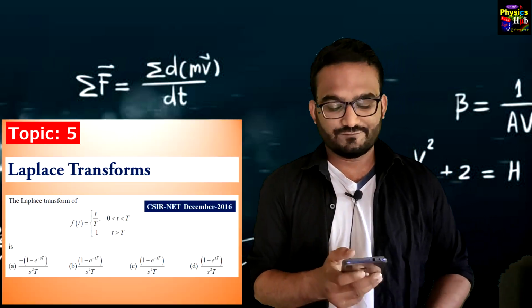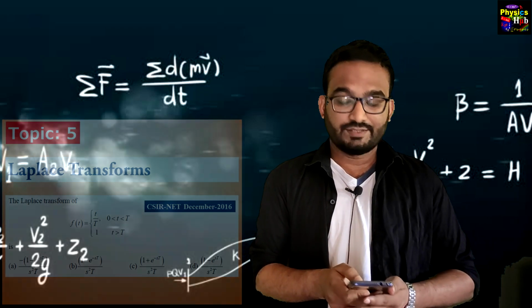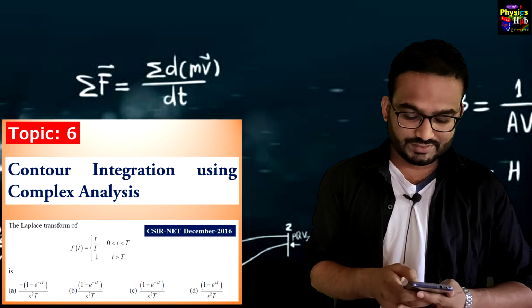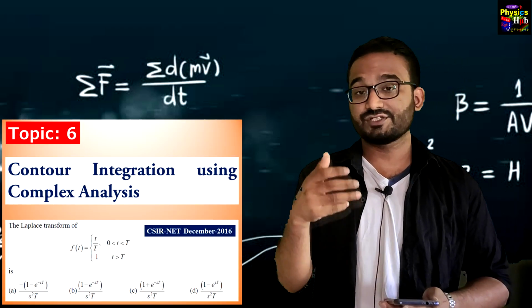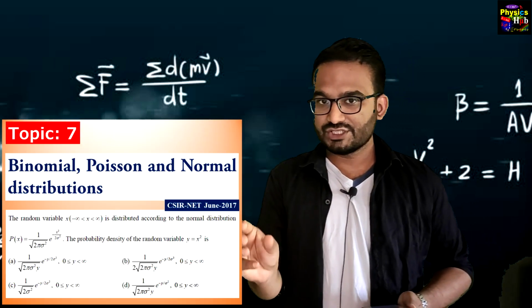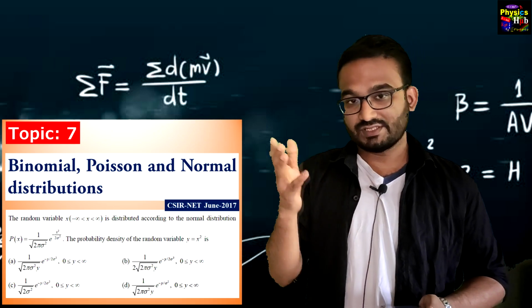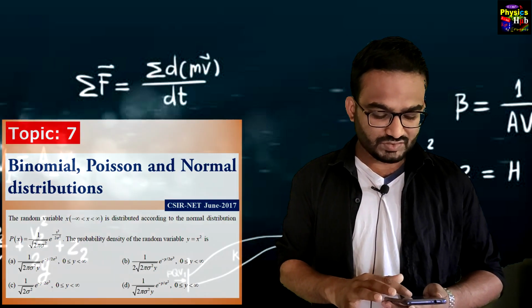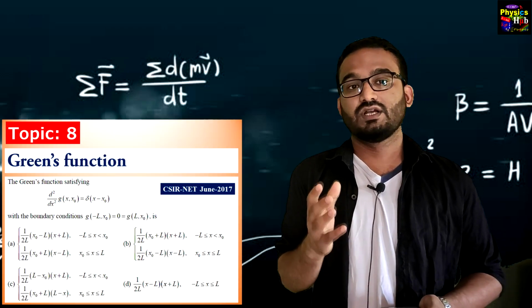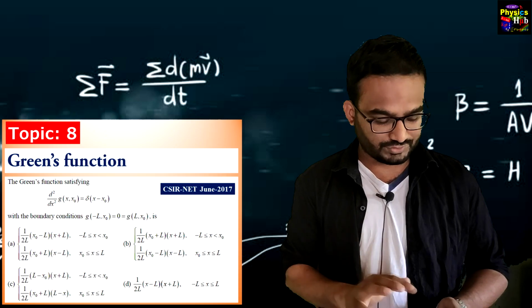Our topic number 5 is Laplace transform. Then topic 6, contour integration using complex analysis. Number 7, binomial, Poisson and normal distribution. Okay, and you can see the example here. Then the most important, topic 8, Green's function, and you will get a 5 marks question from this topic. Green's function is very important.